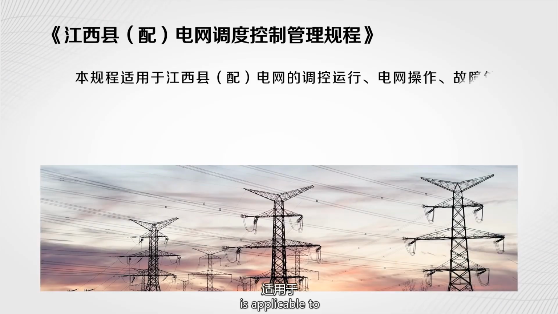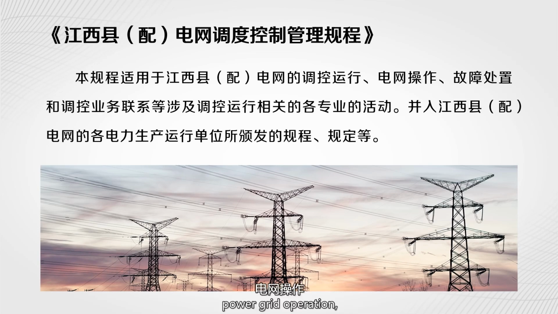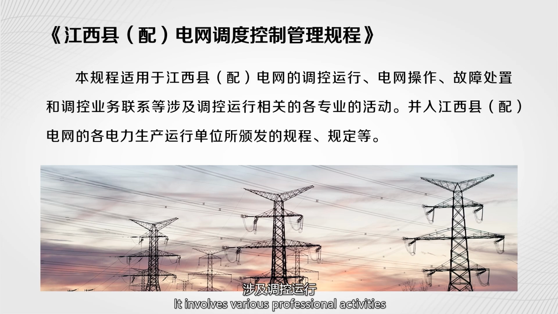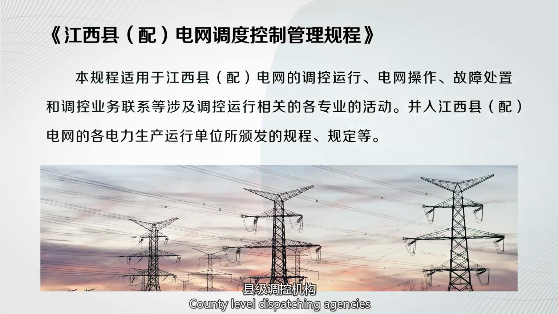This regulation is applicable to the regulation, operation, power grid operation, fault handling and regulation business context of Jiangxi County-level distribution power grid. It involves various professional activities related to regulation and operation, as well as procedures issued by various power production and operation units, integrated into Jiangxi County-level distribution power grid.